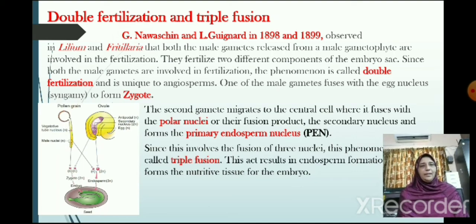The second gamete migrates to the central cell where it fuses with the polar nuclei or the fusion product, the secondary nucleus, and forms the primary endosperm nucleus. Since this involves the fusion of three nuclei, this phenomenon is called triple fusion. This act results in endosperm formation, which forms the nutritive tissue for the embryo. It is very clearly shown in the picture, the double fertilization as well as the triple fusion.